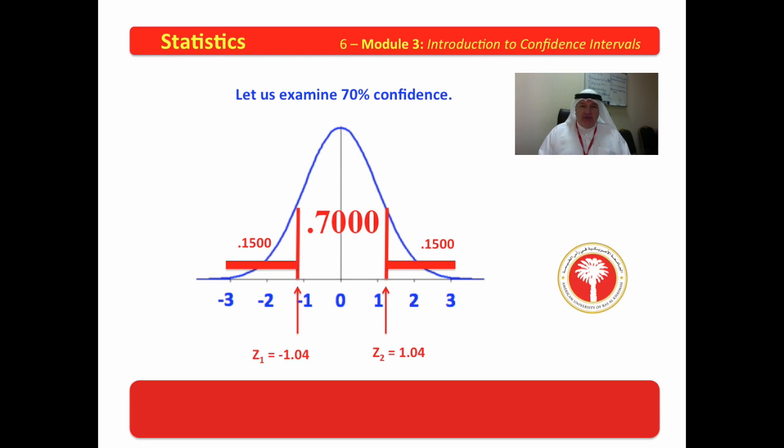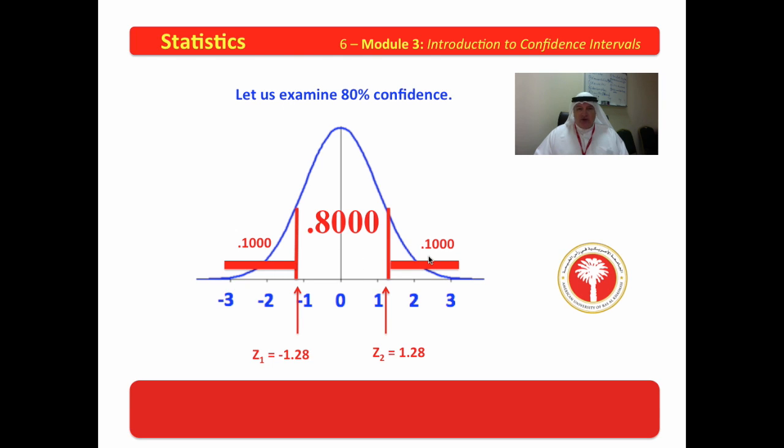Let's examine a 70% confidence interval. A 70% confidence interval, of course, has 30% error, which means you have 15% on each side, and if you look up 0.1500 in the table, you find that it's negative 1.04. Let's look at 80% confidence. 80% confidence has 10% on each side because it's 80 plus 20.